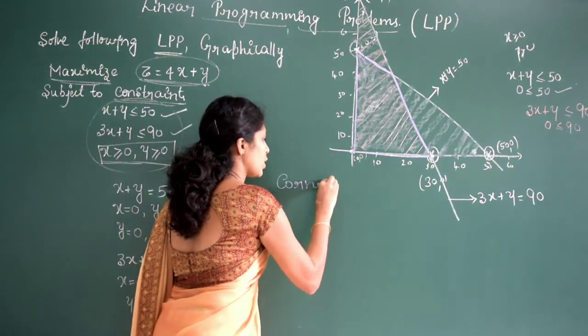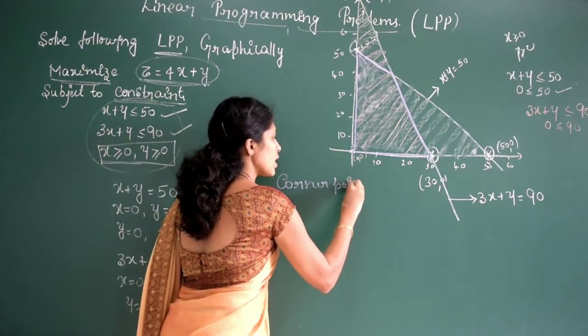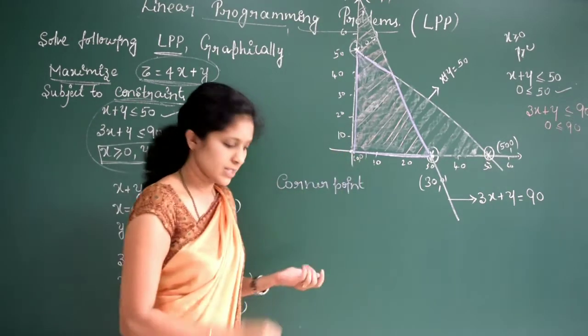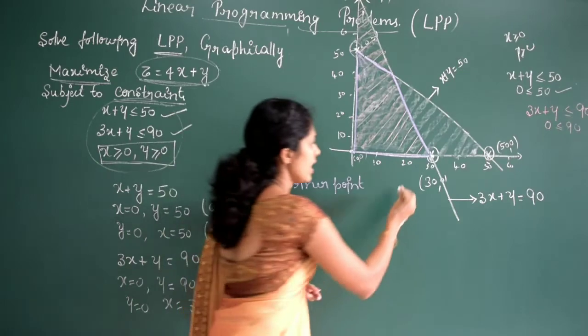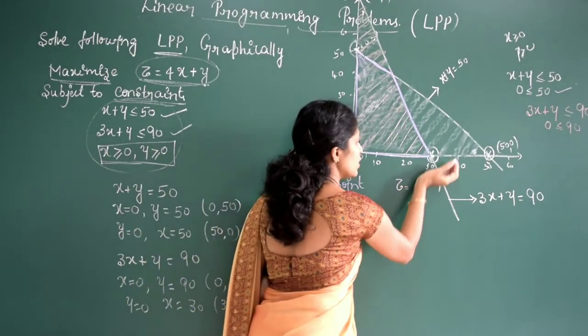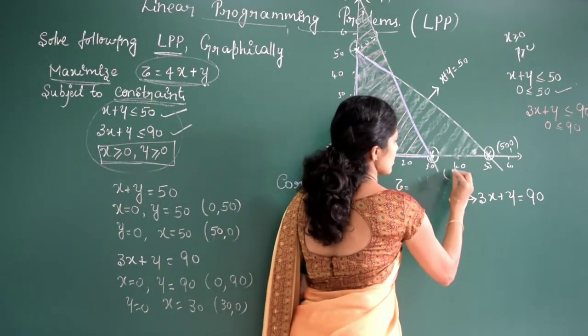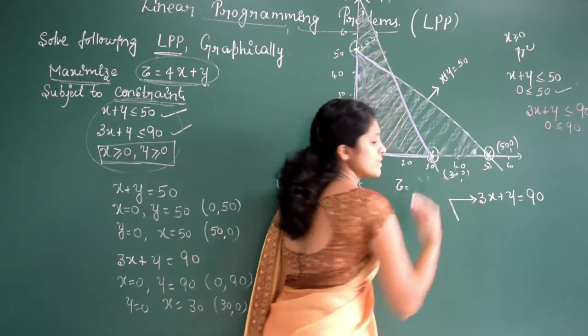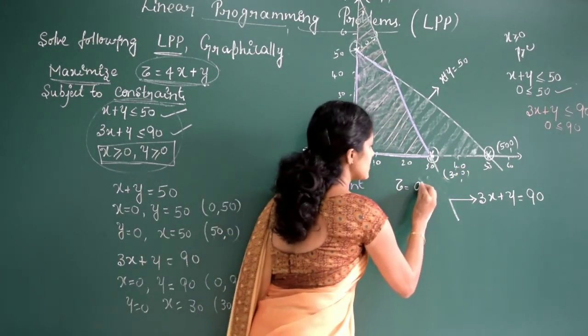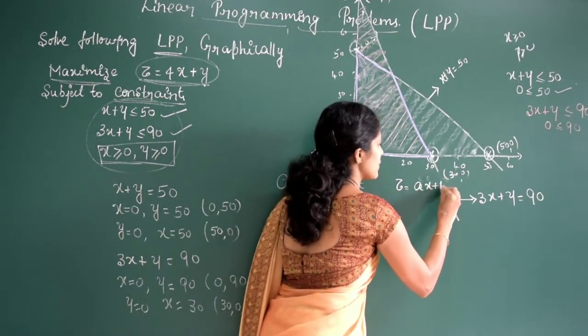We have to find the corner points. Better you make a column, corner point. In your textbook also it is given like this only. Corner point and equation z is equal to ax plus b1. This is the equation that is given.